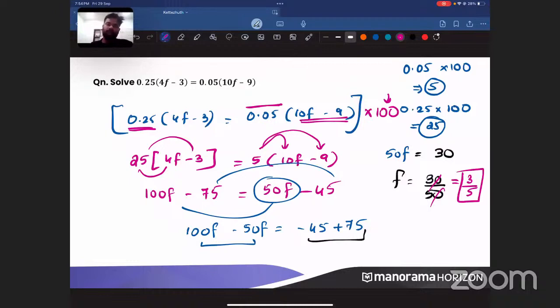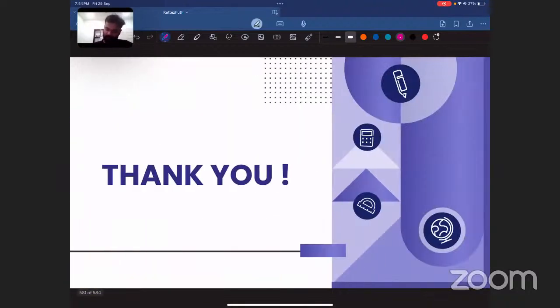Any doubts? Is anyone having any doubts in this calculation? I hope you don't have any doubts in this one. So we are concluding this session with this linear equation. We are concluding linear equations here. What we have studied is what is a linear equation, what is degree, what is power, what is algebraic expression, what is equation.